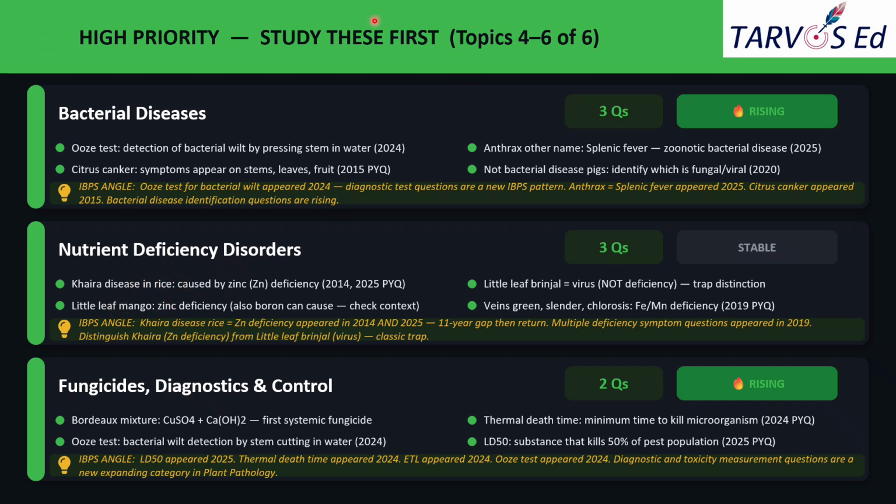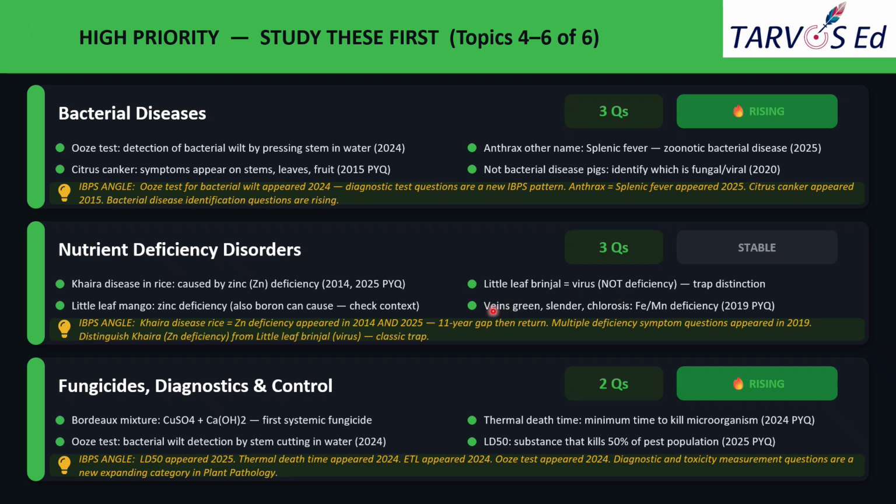Okay, so little leaf of mango is linked to zinc deficiency. Okay, so we should read the question carefully because boron can also be a contributing factor depending on the context. Okay, and the next question is little leaf of brinjal. This is a trap distinction. The classic trap here is that you should know which is the viral disease.